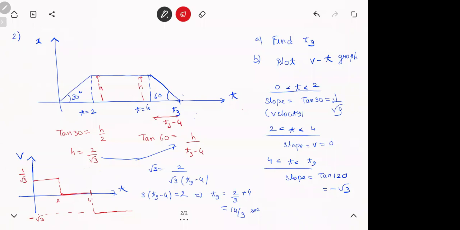So whenever someone asks you to plot a VT graph, that's what you do. Find the slope for each section. First 2 seconds, 2 to 4, 4 to T3. The slope changes, right? For each section you have to plot the slope. Have a look at this. Ask me if you're confused about any particular step.